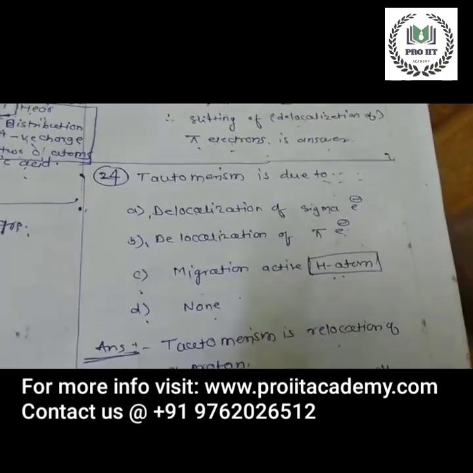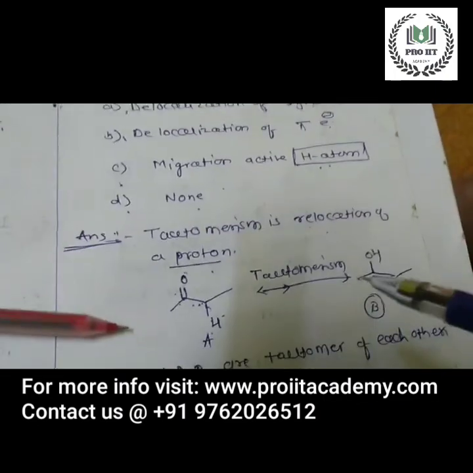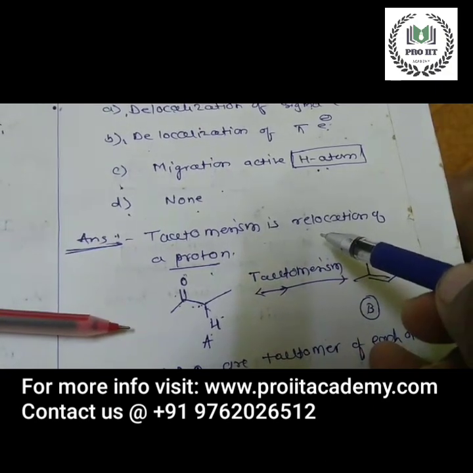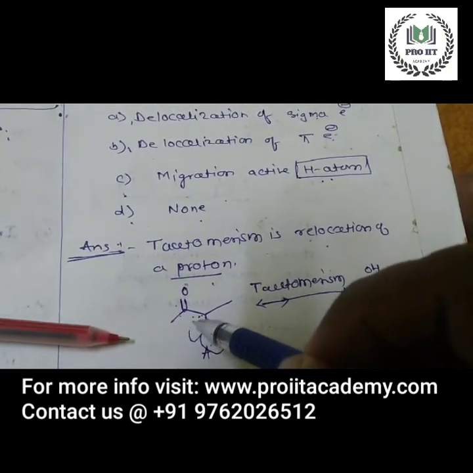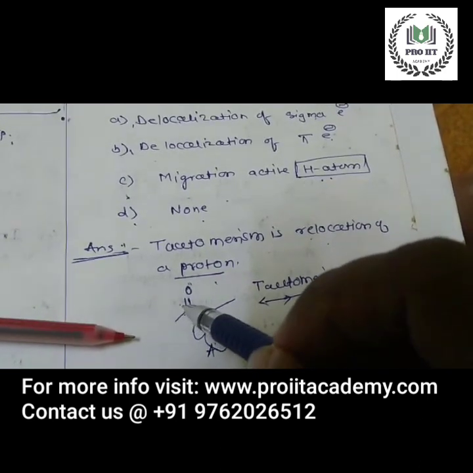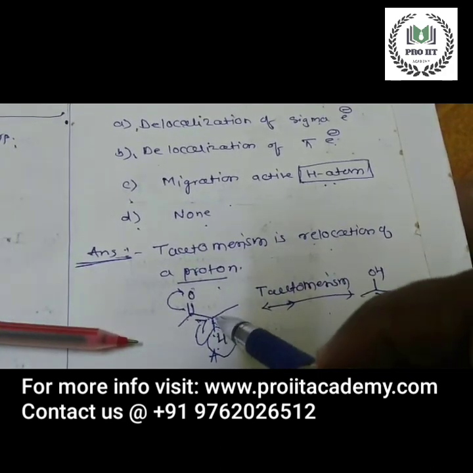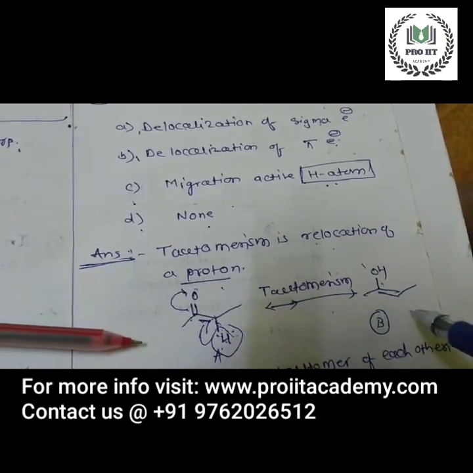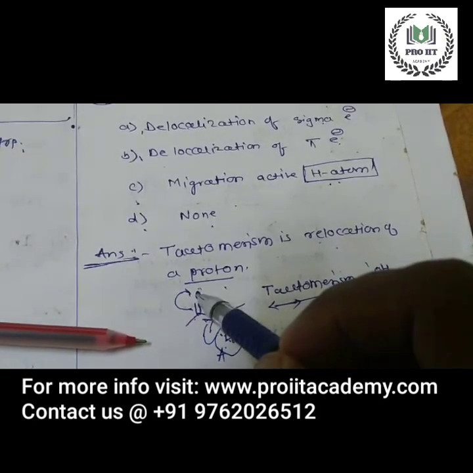Okay, so first, to answer this question, we need to understand what tautomerism is. Tautomerism is the relocation of a proton. Look at the proton on this carbon atom. When it shifts, this bond shifts here. The pi electrons of this oxygen shift, and then this proton from this carbon atom is shifted to this oxygen atom. O becomes OH. So this proton vanishes from this carbon atom and goes to this oxygen atom.